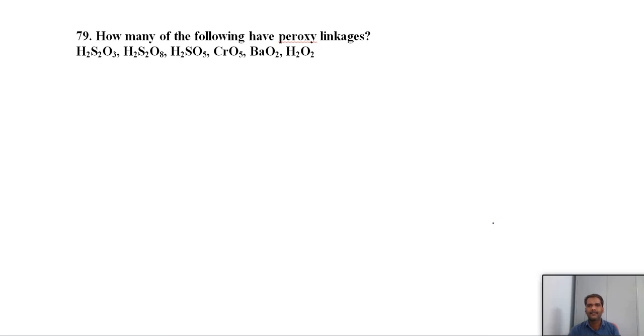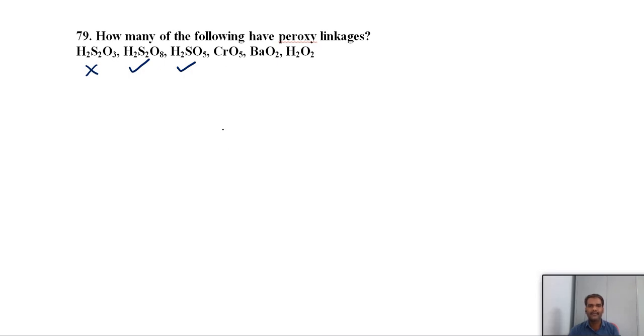Next, 79. How many of the following have peroxy linkages? H2S2O3, just now we have seen there is no peroxide linkage. It has an S-S linkage. If they ask how many have an S-S linkage, then in that case this may be correct. H2S2O8, just now we have seen that it has one peroxide linkage. H2SO5 also has one peroxide linkage.